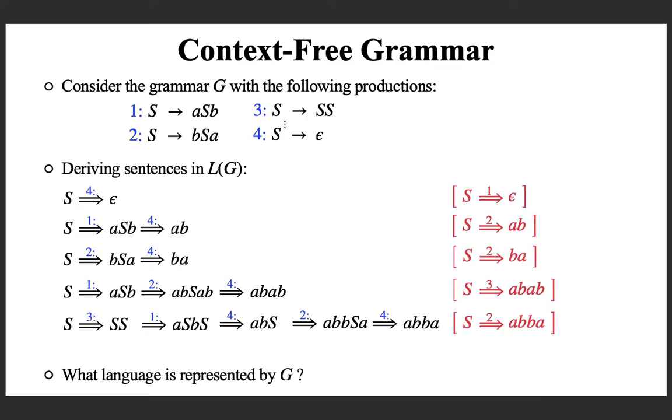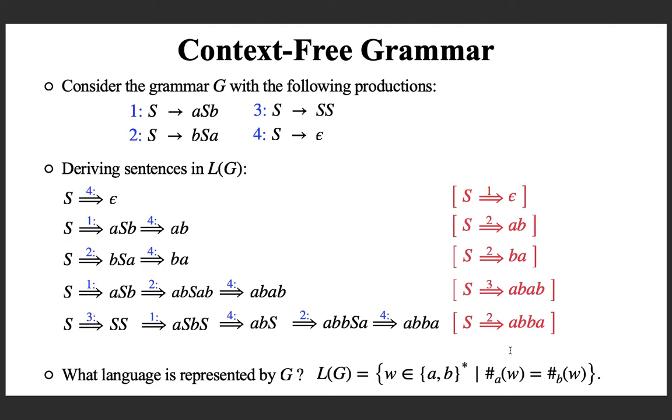Here, in fact, you can conclude that the language is the set of all strings with equal number of A's and B's. Observe it in all these cases. And here in the productions, you see that if there is an A, then there is a matching B also. If there is a B, there is a matching A. And this is actually concatenation of two strings of that kind. And here no A's and B's. And this is in fact the language.